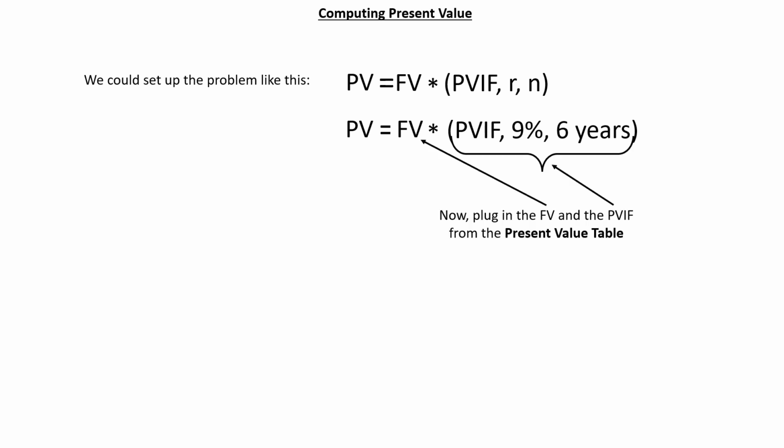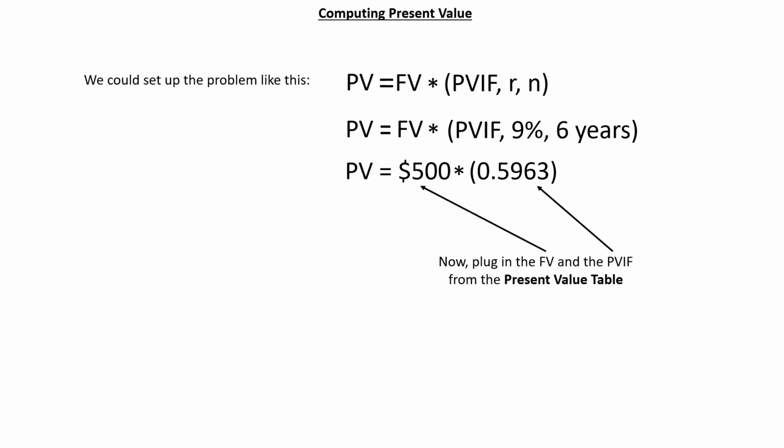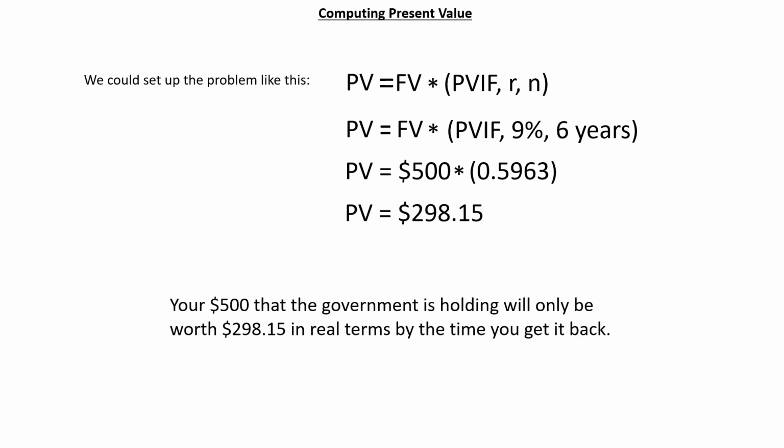All we need to do now is plug in the future value and the present value interest factor from the present value table. And there they are. So you see, your $500 that the government is holding will only be worth $298.15 in real terms by the time you get it back.